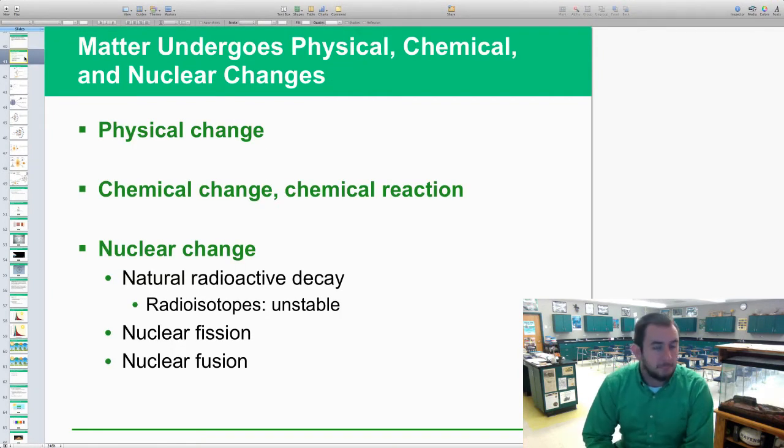So there's obviously some different changes that can be undergone. The first one is physical and chemical change, and then nuclear change. Those are our major three.